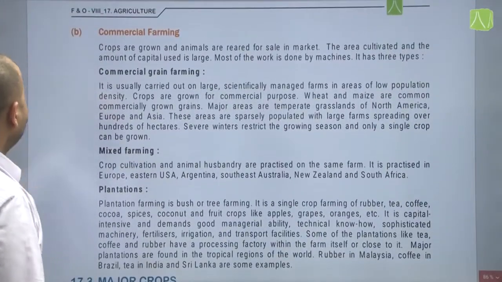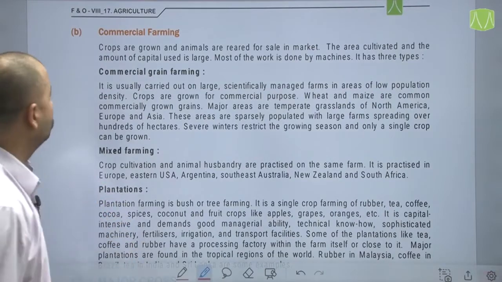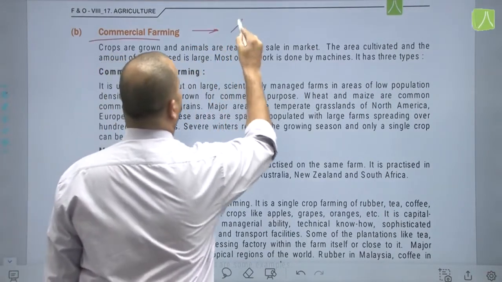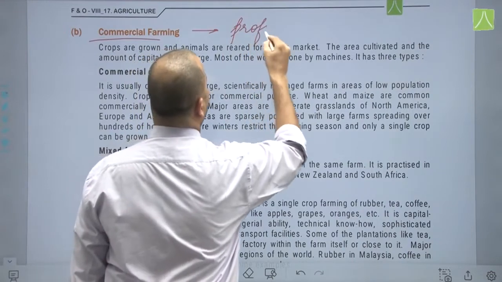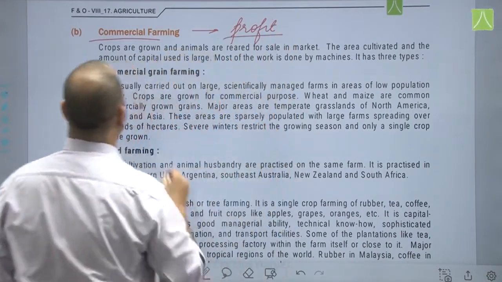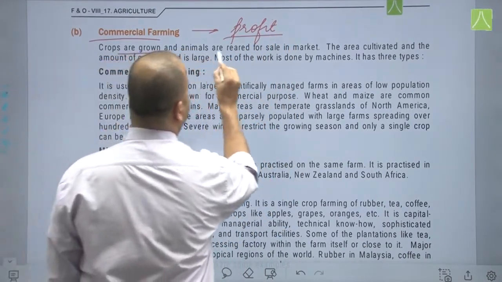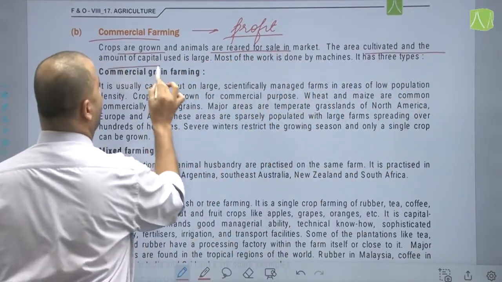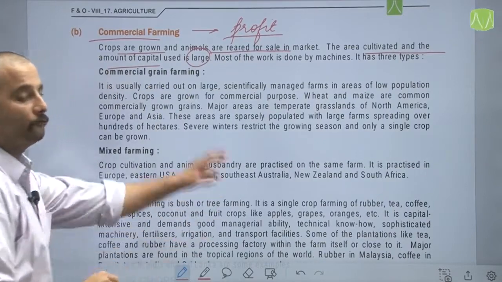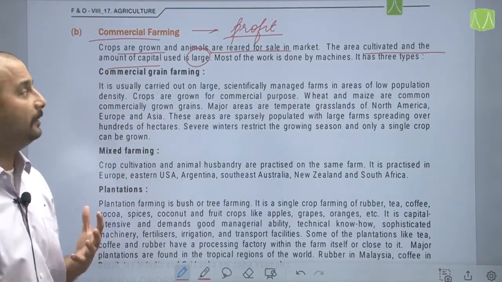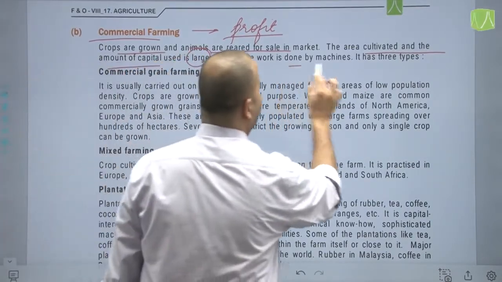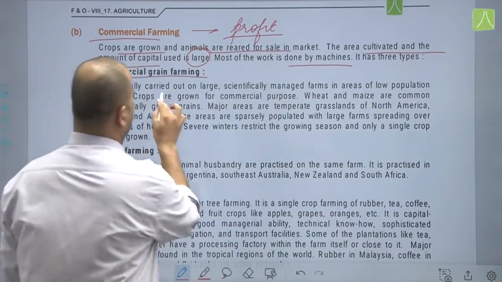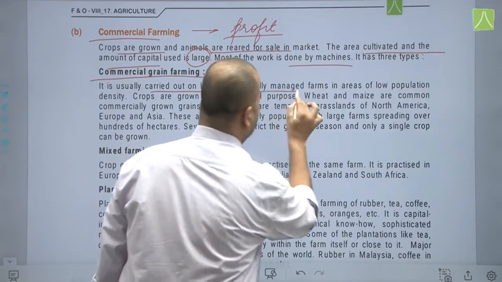Now coming to the next topic, that is commercial farming. Now commercial farming, as the name suggests, this farming is done with the intention to earn profit, money, alright. Crops are grown and animals are reared for sale in the market. The area cultivated and the amount of capital used is large. So huge amount of capital is used, modern methods of farming are used and most of the work is done by machines.